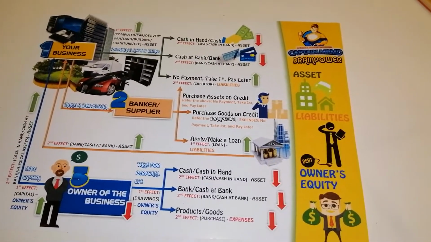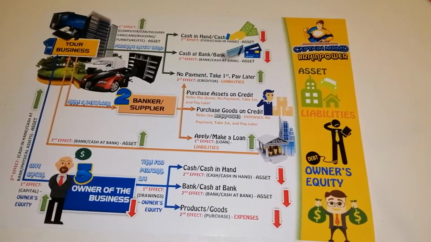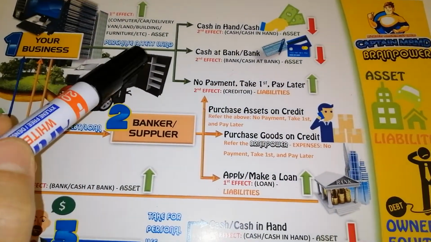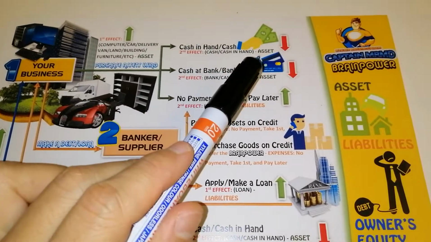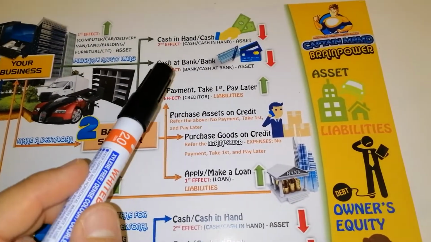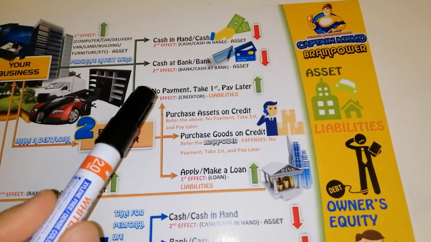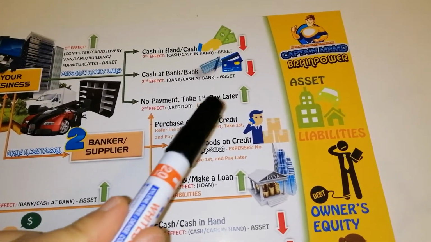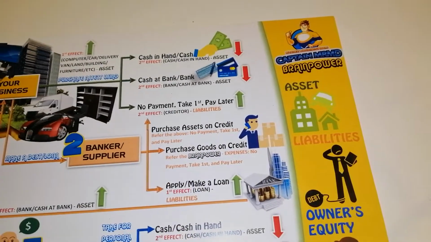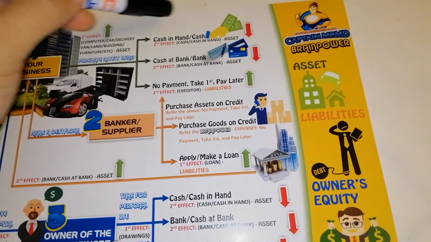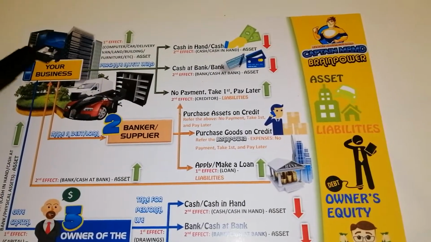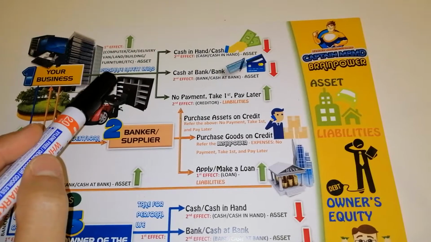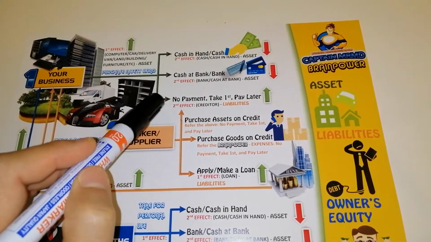Okay guys, the previous video explained how your business can purchase an asset using cash in hand or cash at bank, or bank. Then I also explained no payment, take first and pay later, which is liabilities. So we are done with these three scenarios, the common transactions when a business purchases an asset.